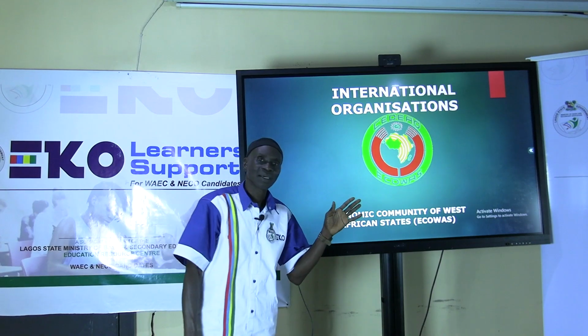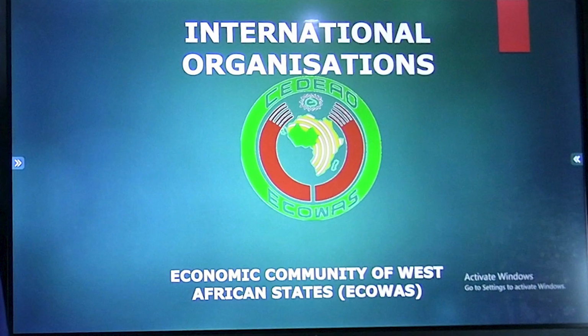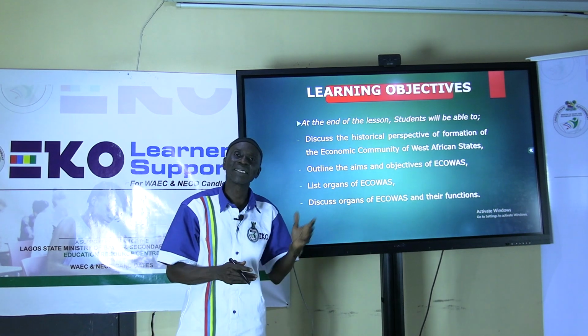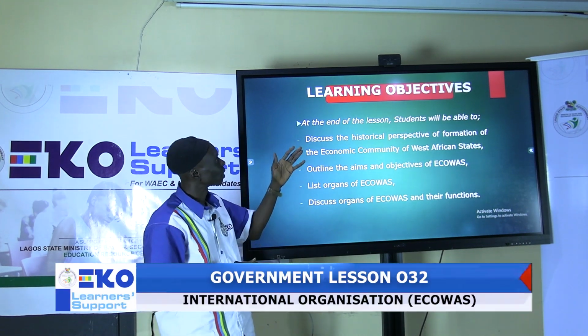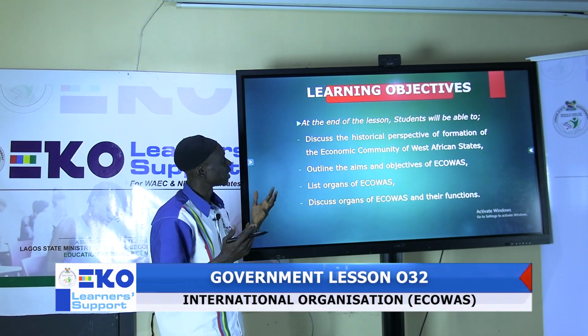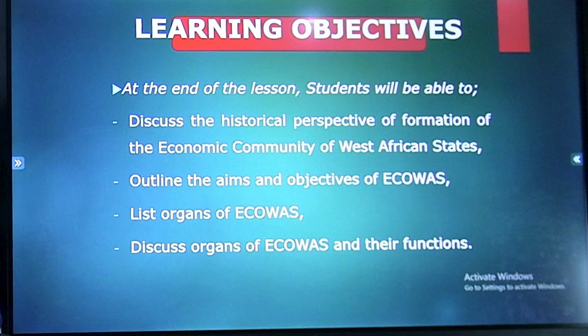The topic under international organizations is ECOWAS. ECOWAS is an acronym for Economic Community of West African States. Under this topic, we are going to achieve the following objectives. At the end, you will be able to discuss the historical perspective of ECOWAS, that is the formation.